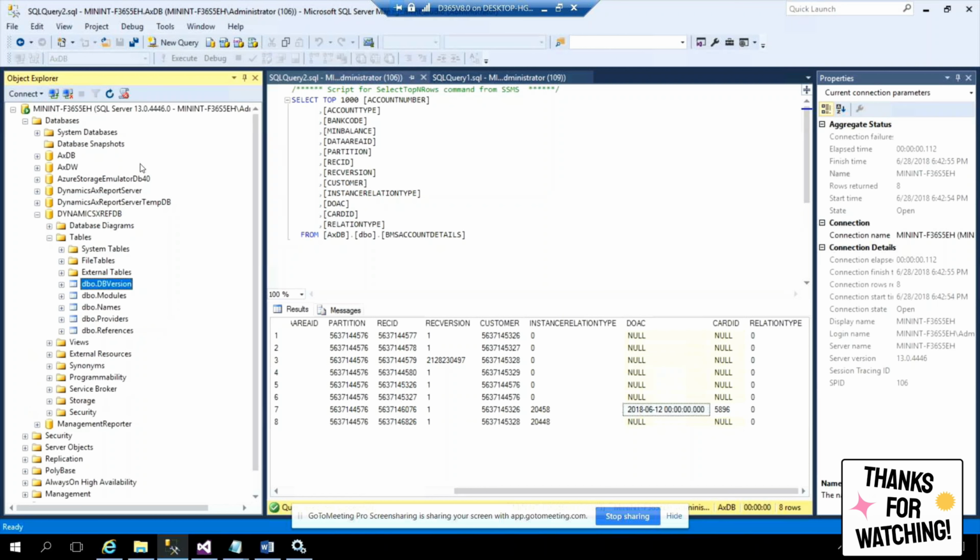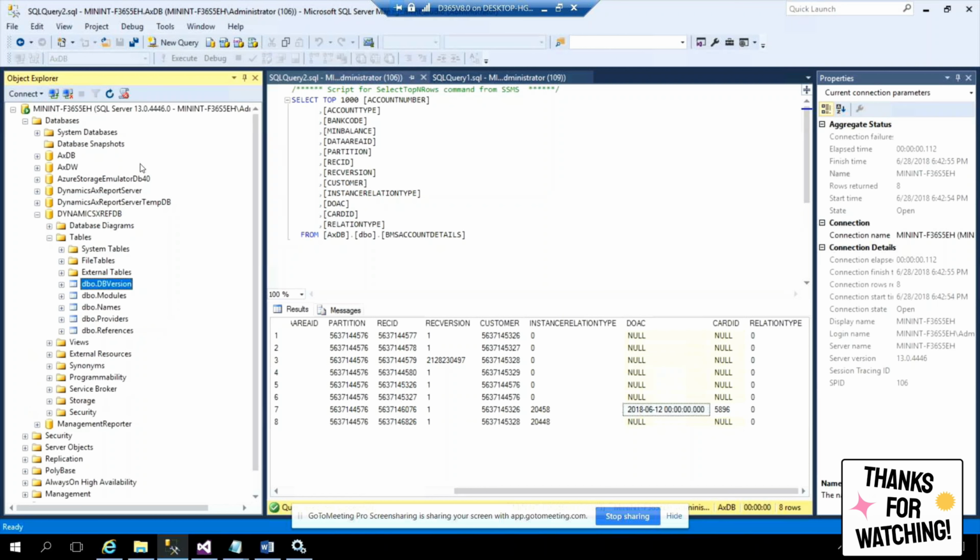And the management reporter. If anyone has heard about management reporter, it is used for developing and watching the reports, the financial reports kind of things, instead of going to your SSRS also. Okay, an easy way of development and watching. So that is the management reporter database. We don't need to worry about this one also. These are not mandatory. This management reporter is not mandatory.